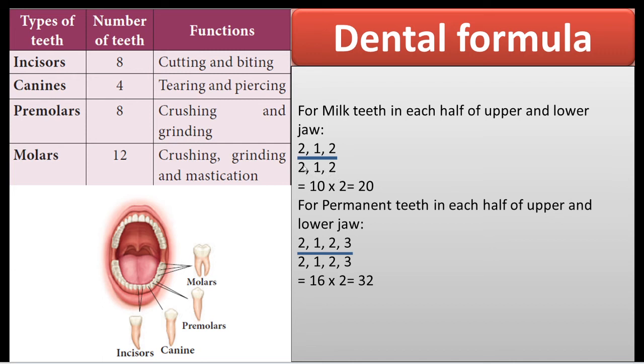So we get 10, and into 2 jaws, totally 20 teeth. For permanent teeth in each half of upper and lower jaw, 2, 1, 2, 3. Also in the lower jaw, 2, 1, 2, 3. Totally 16 teeth, into how many jaws do we have? 2 jaws. So 16 into 2 is equal to 32 teeth. Okay, have you all understood?